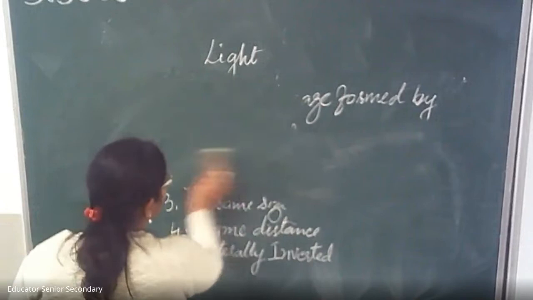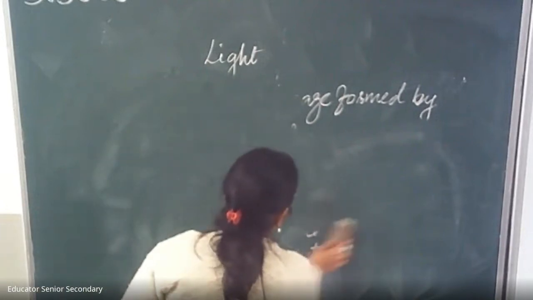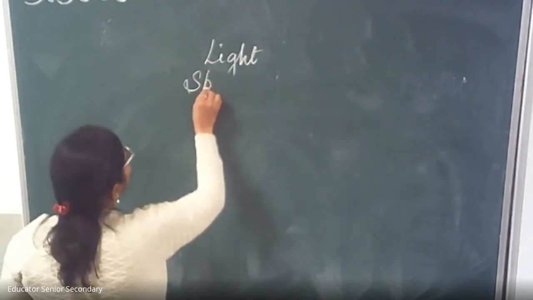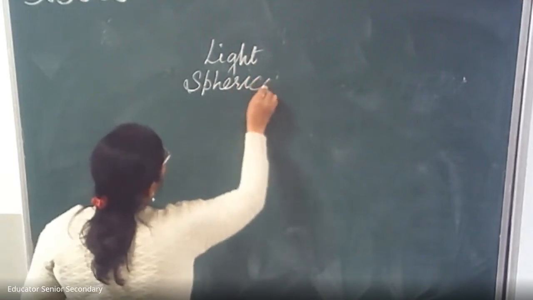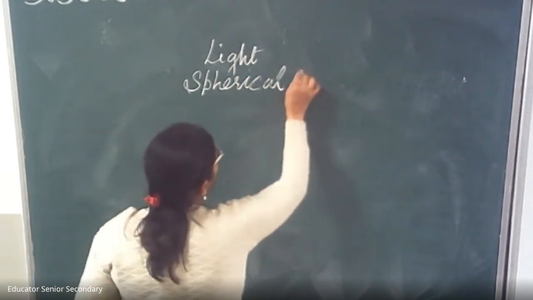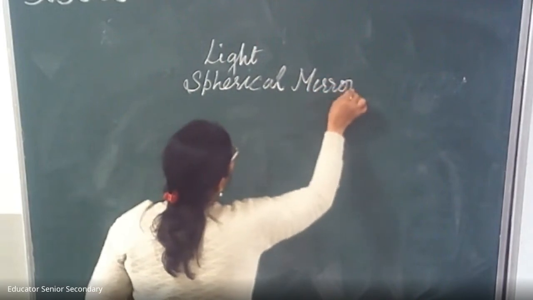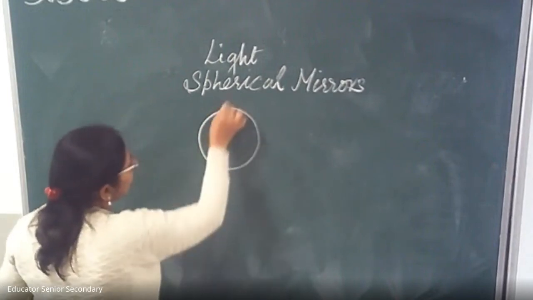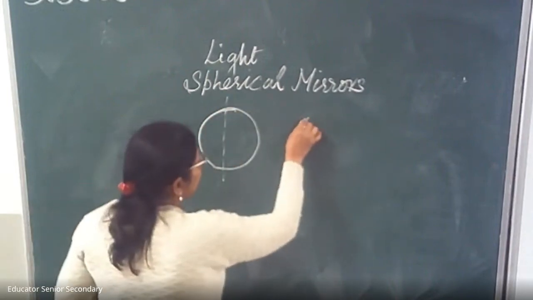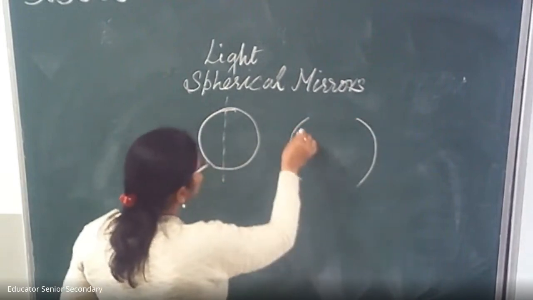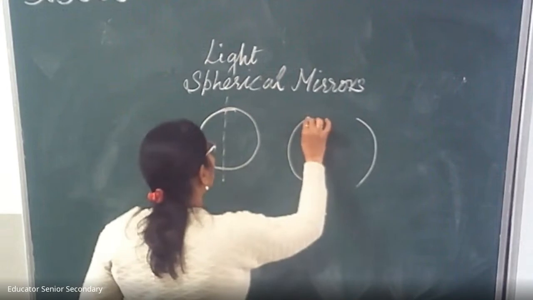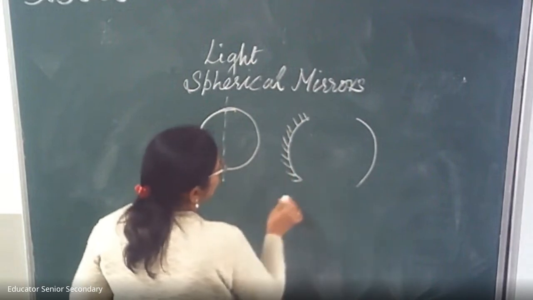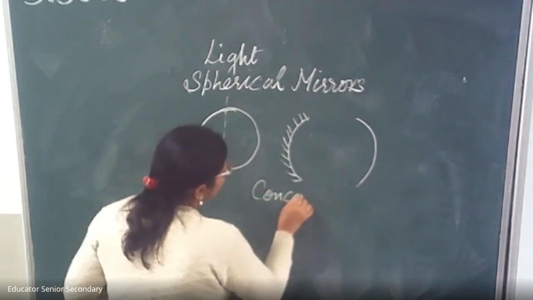Now we are going to discuss the spherical mirrors. What are spherical mirrors? Curved mirrors are called spherical mirrors. It seems any hollow glass cut into two pieces. And this side we are going to paint from the outside, and we are going to get the mirror, and this mirror is called concave mirror.